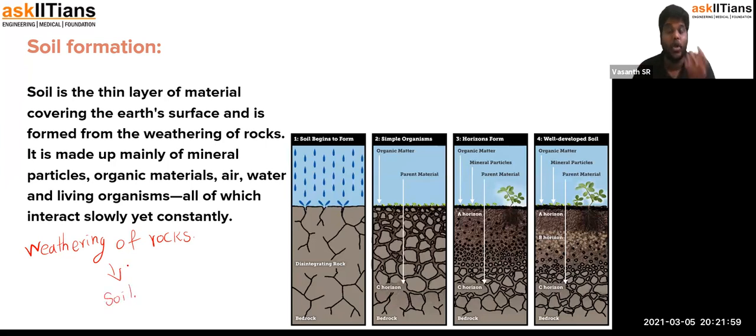So what is soil made up of? Soil is made up of mineral particles, organic material, air, water, and living organisms, all constantly combined together. The soil formation begins with water dripping. Have you ever tested, or do you know, the power of water?